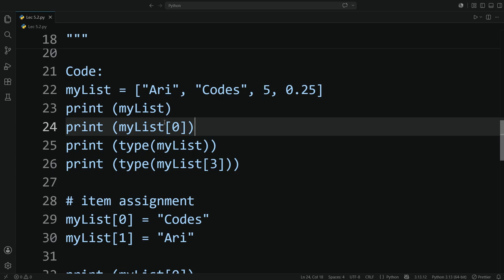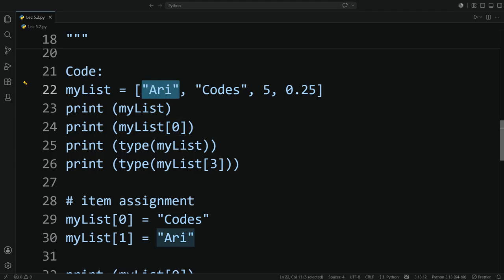So if you want to print a particular element of the array, you can initialize using their index number. Here the index number of array is 0. So I have written print mylist 0. So I will obtain array here, and then I have written the type of the class of variable mylist holds. So I will obtain class list here.